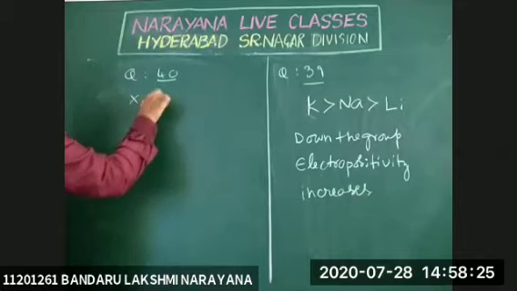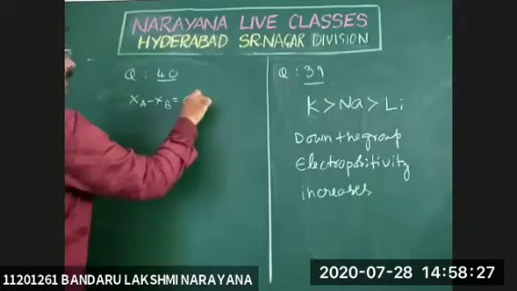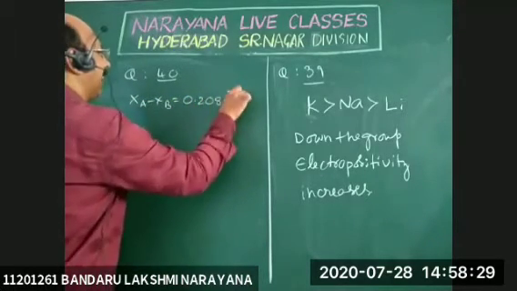Xa minus Xb is equal to 0.208 into root delta.